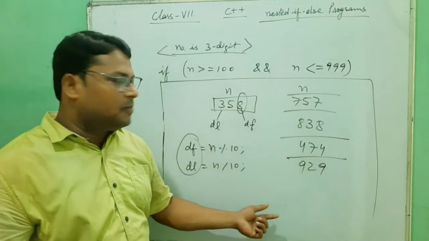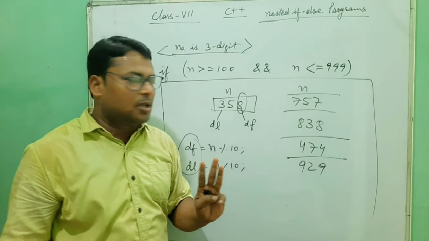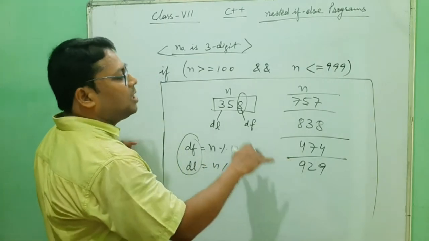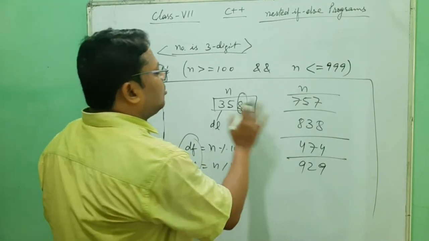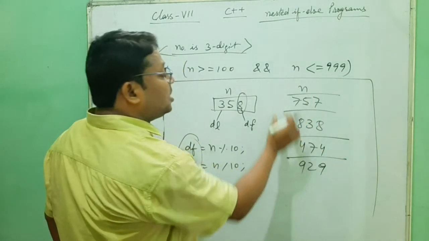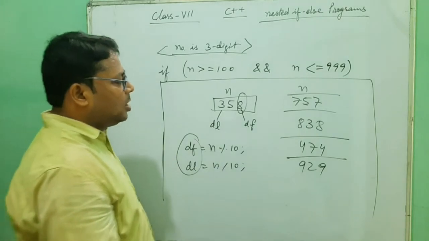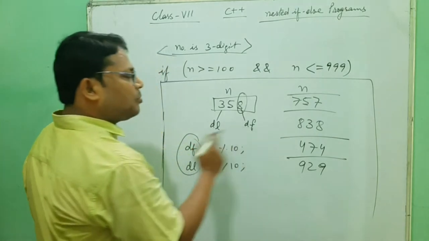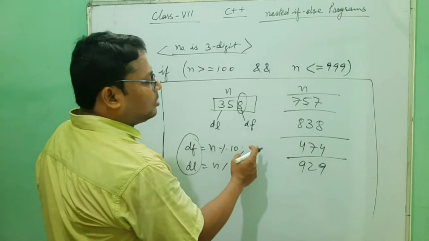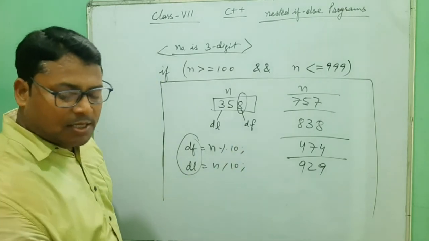In that situation, the first and last digit are the same. This is only for 3-digit numbers; a 4-digit number will be different, but we are going to discuss the 3-digit. That's why I am giving you the easiest way to find a 3-digit palindrome number. We only have to check that digit first and digit last are equal. That means it is a palindrome number. Yes or no? It's clear.